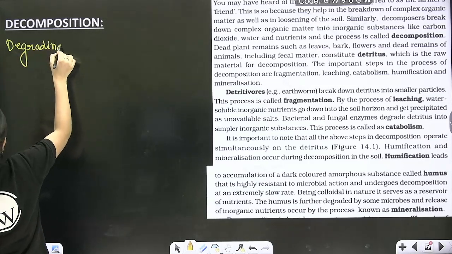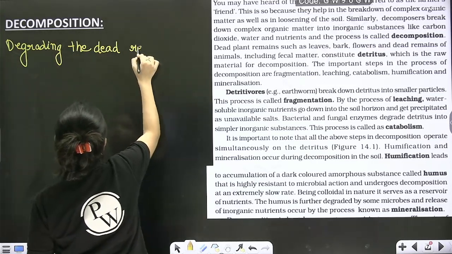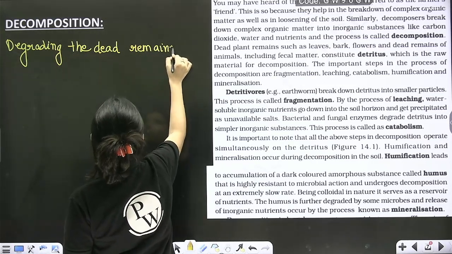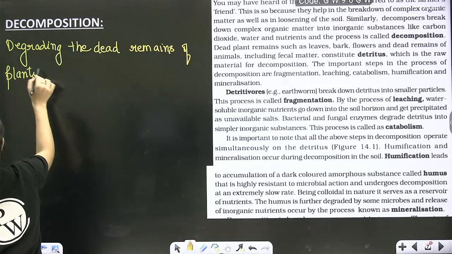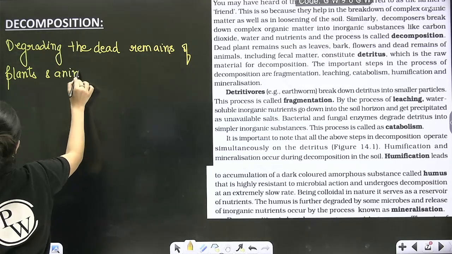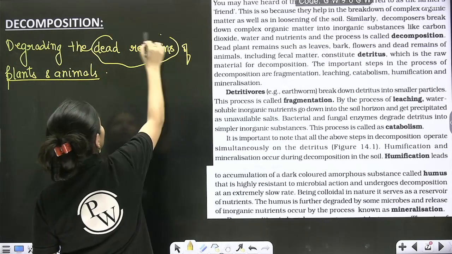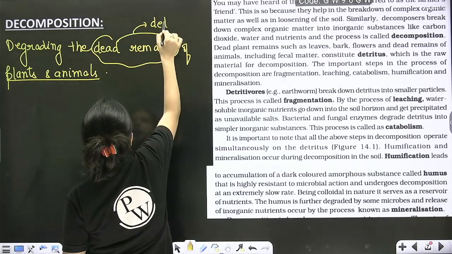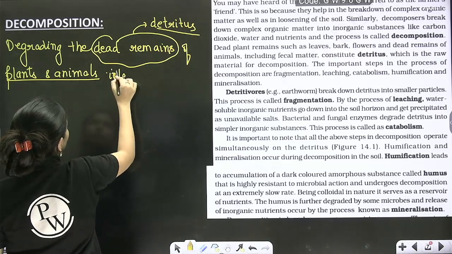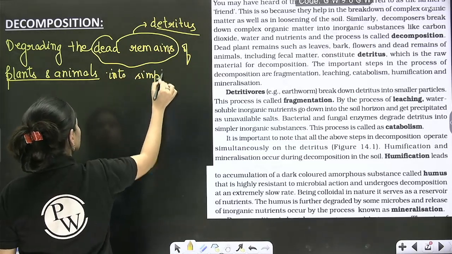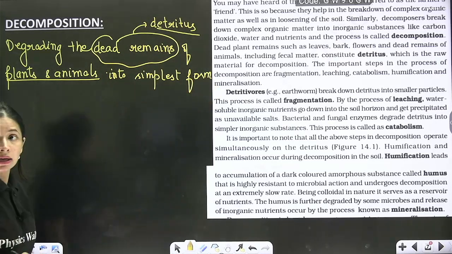So decomposition is simply degrading the dead remains of plants and animals, which are referred to as detritus, into the simplest form in order to keep the environment clean. Correct?